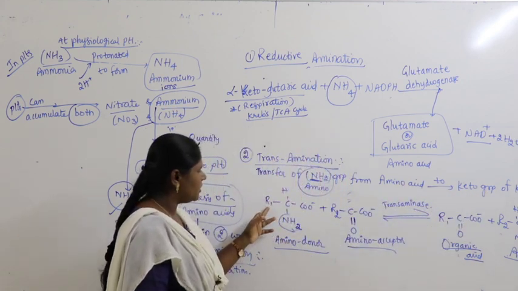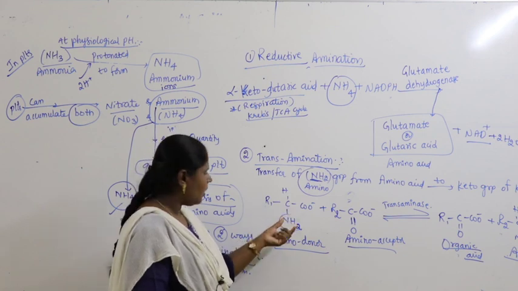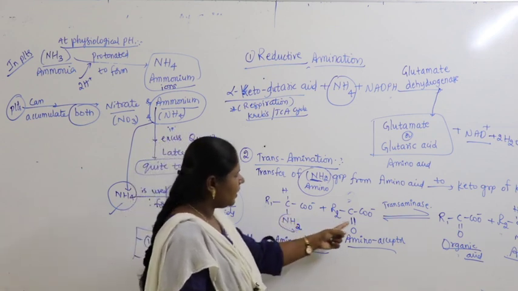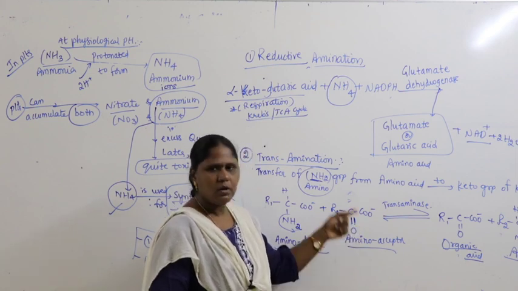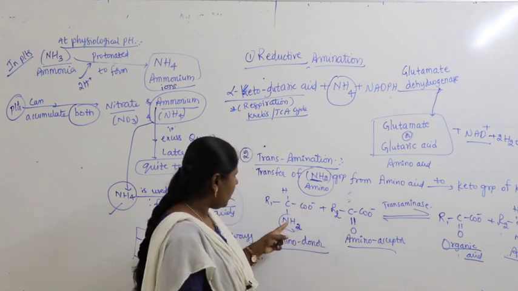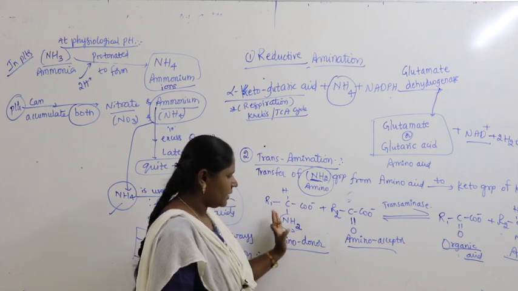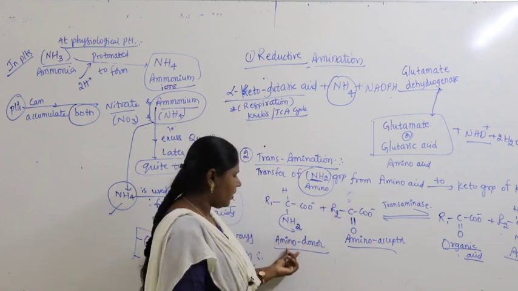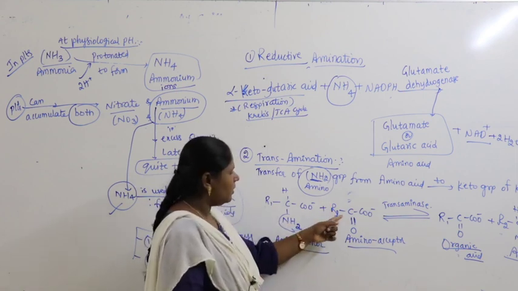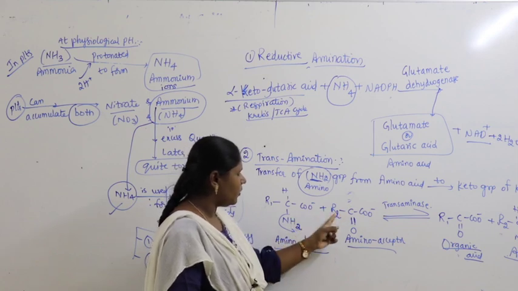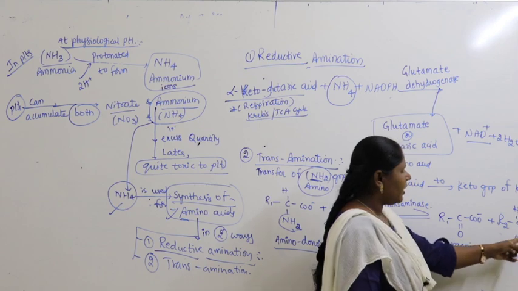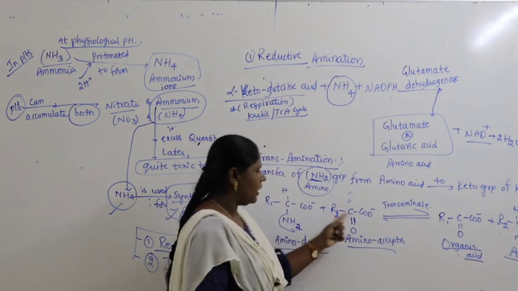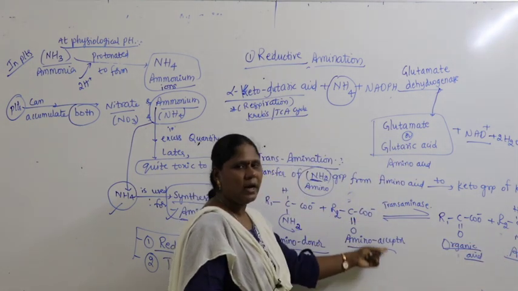So what's happened here? This is a group having amino group. This is one having C double bond O. Generally you know in chemistry this is a keto group. So what is getting transferred here? Amino group from amino acid is getting transferred, so it's called amino group donor. And here R2 will accept the amino group. R2 gets the amino group, so R2 containing this group is called amino acceptor.